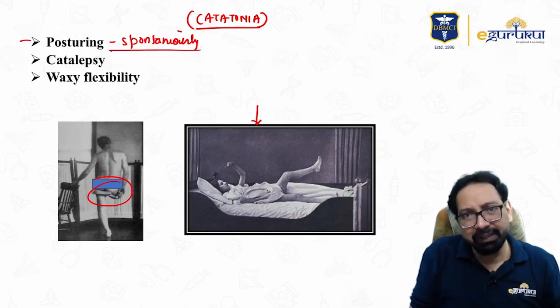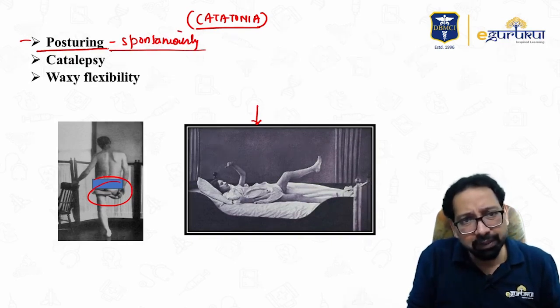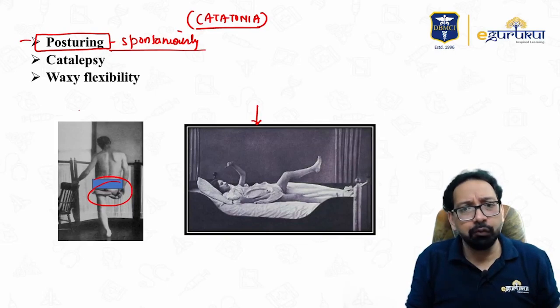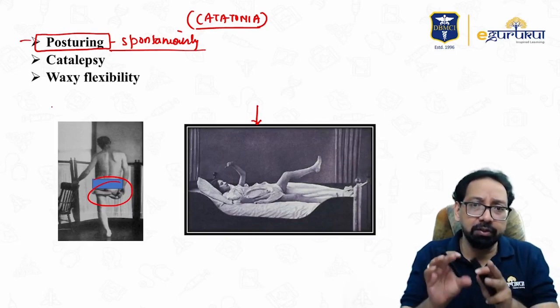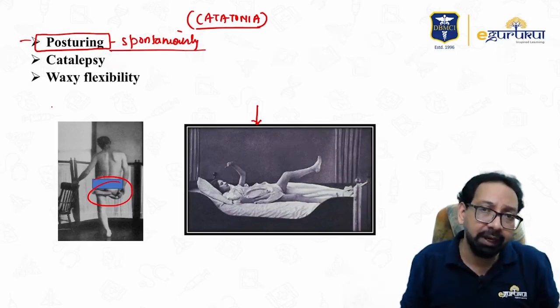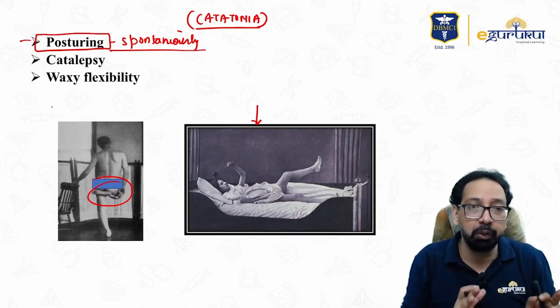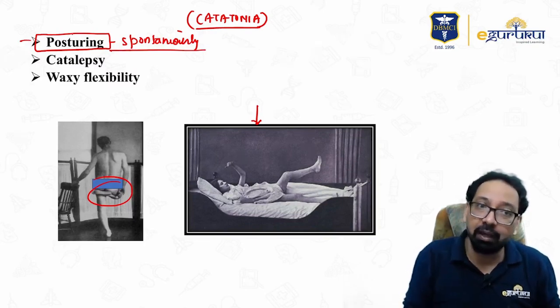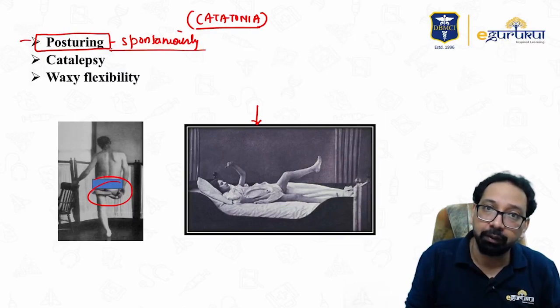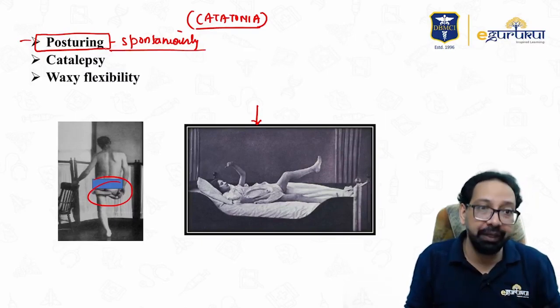You are not doing anything. Then you will say posturing. The answer would be posturing. The question is asked by showing the image: when you entered the ward you saw the patient in abnormal posture, maintaining it for a long time. The phenomenon is posturing because the patient acquired it spontaneously.